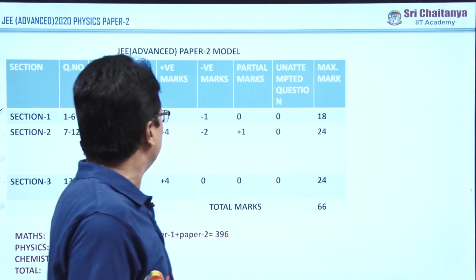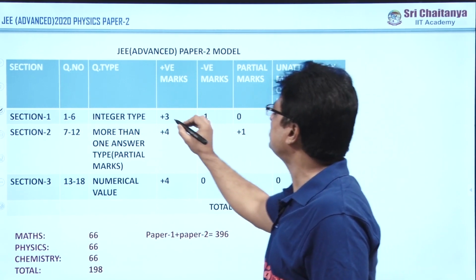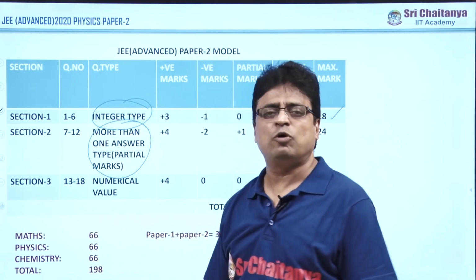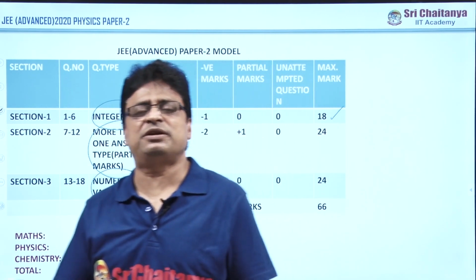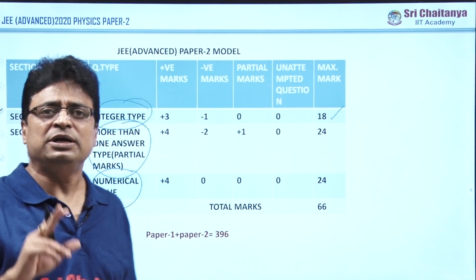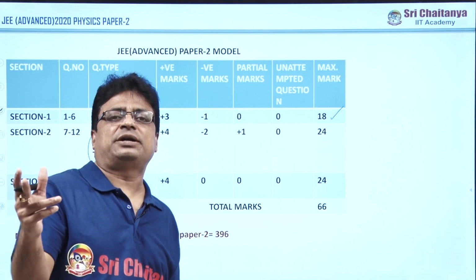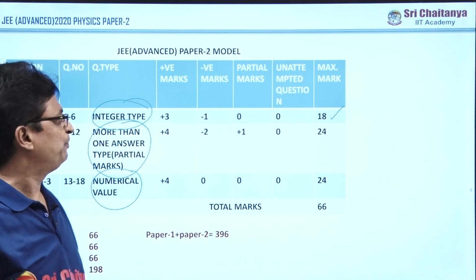Coming to Paper 2, again in Paper 2 also there are 3 sections. Section 1 is what? Integer type. Section 2, just like in Paper 1, is more than one answer. Section 3 is numerical value. For the first time in the history of JEE Advanced, in a single paper, they have given a combination of numerical as well as integer type questions in Paper 2.